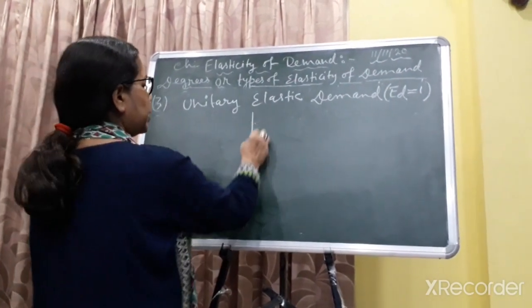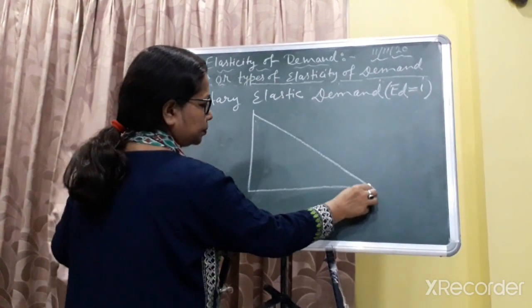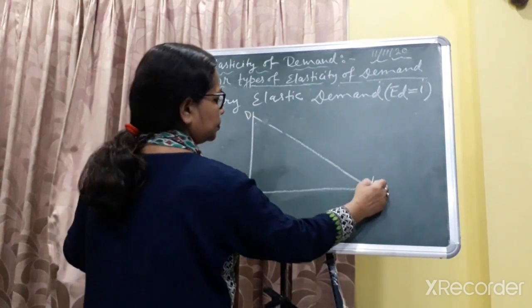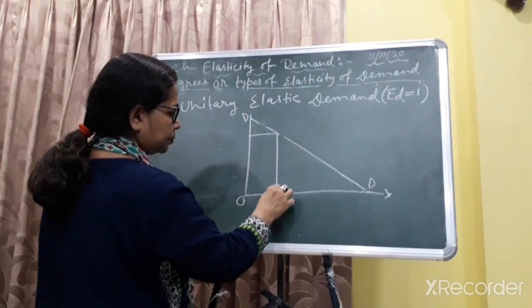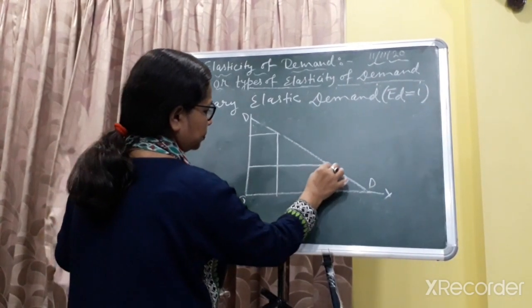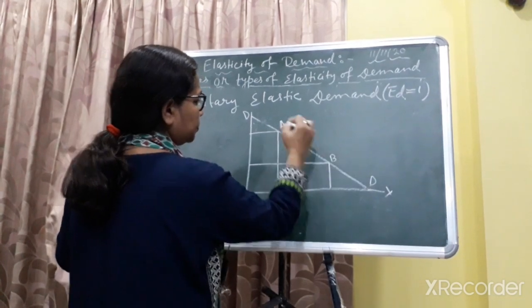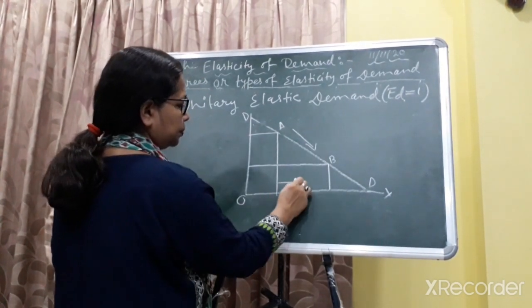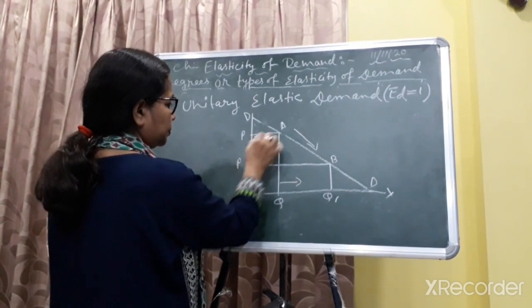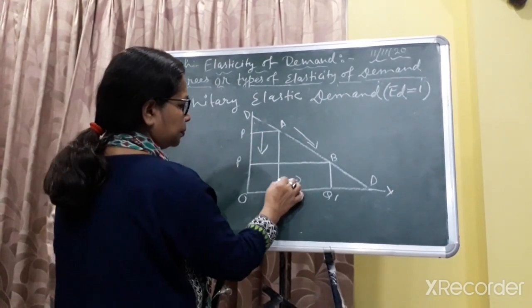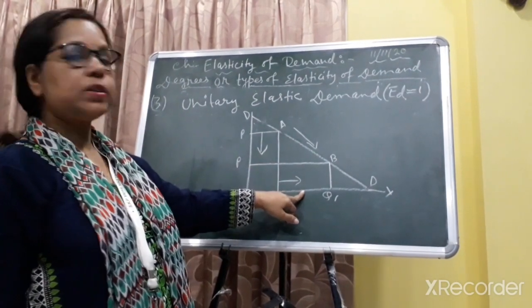So the demand line will be here. The demand line will be this type of downward sloping demand line.